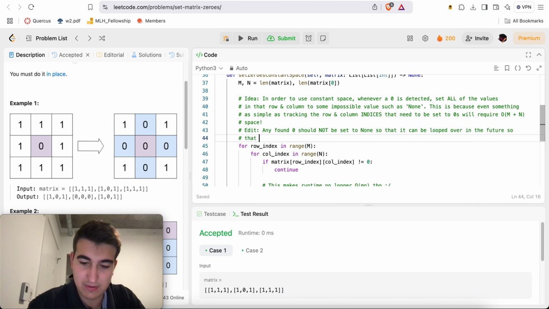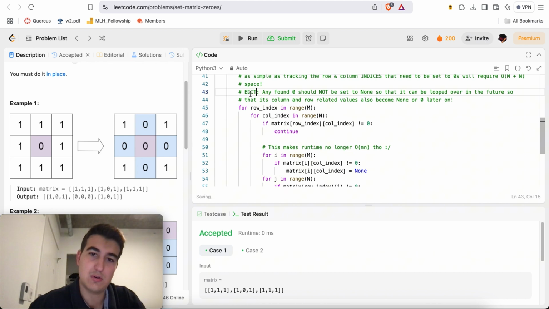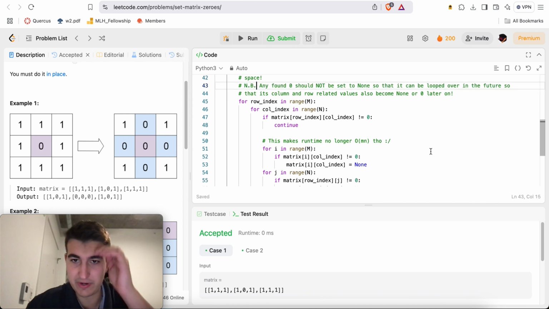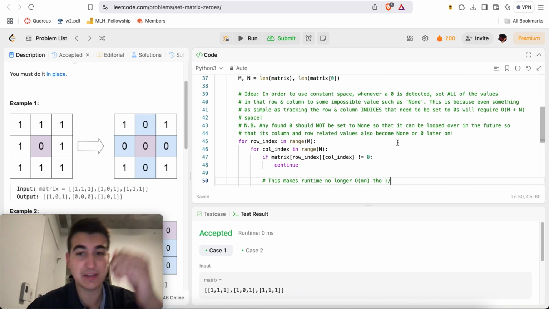so that its column and row related values also become none or 0 later on. There you go. And we'll put a nota bene. There we go. Okay. Yeah, sad face. So this makes the solution very slow.